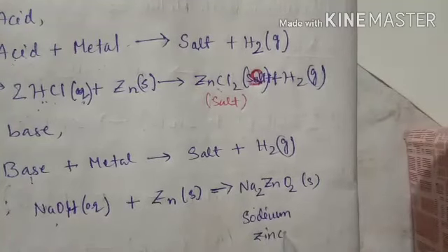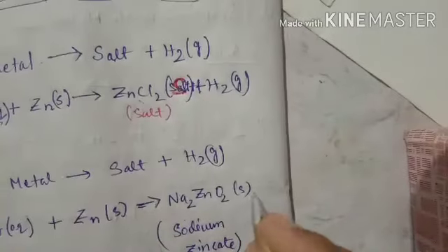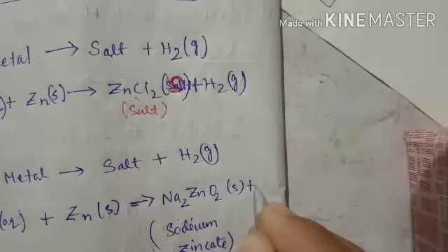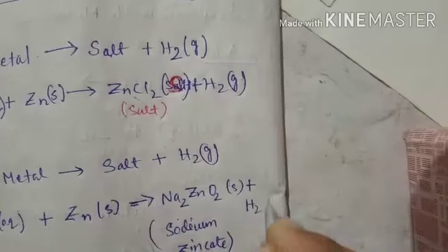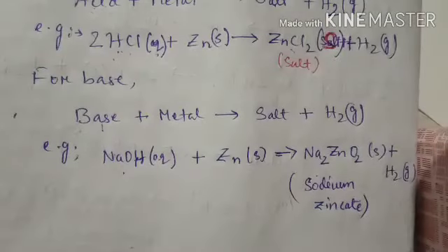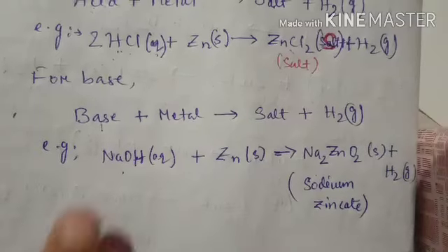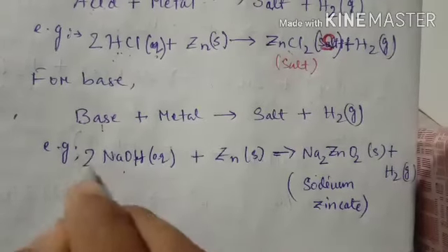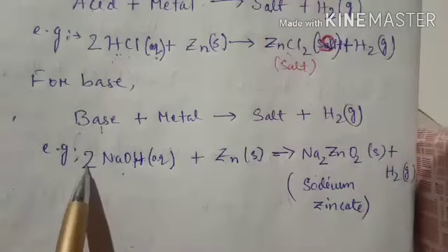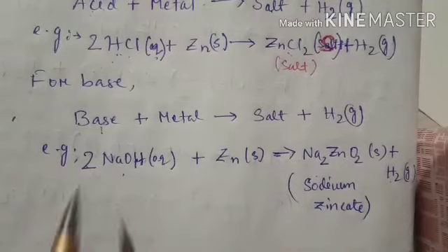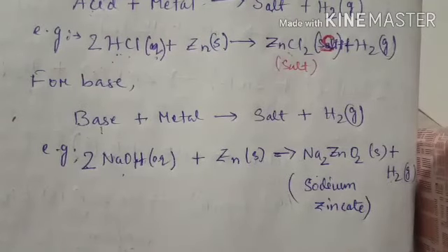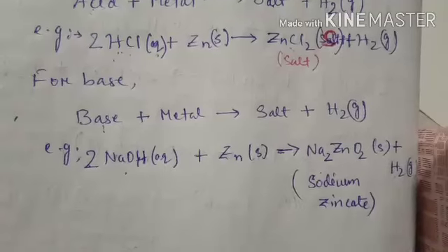This is the salt plus hydrogen gas. This is not balanced: there are 2 sodium atoms on one side and 1 on the other, so we put 2 here, and balance the hydrogen and oxygen, and now it is balanced. So this is one reaction.